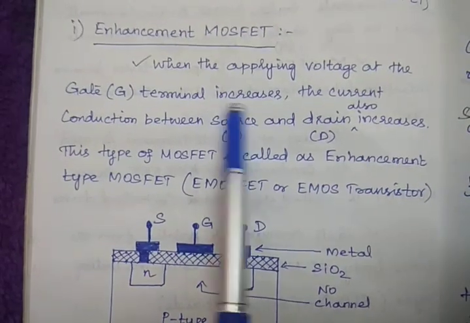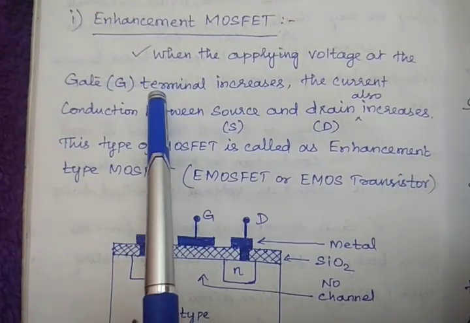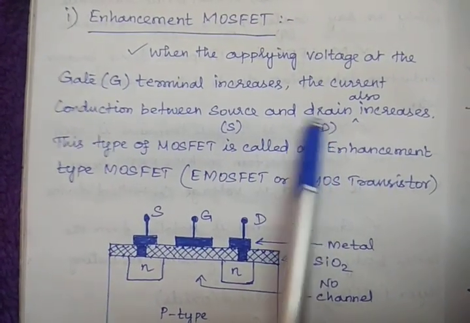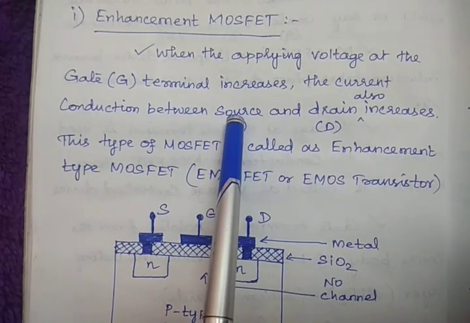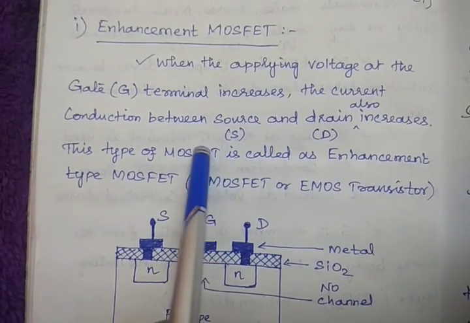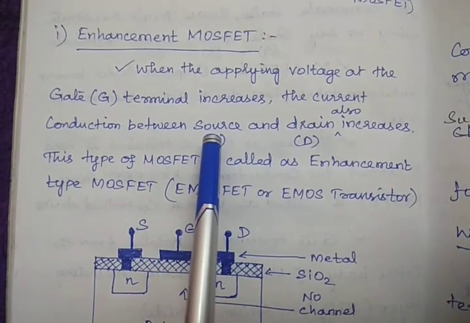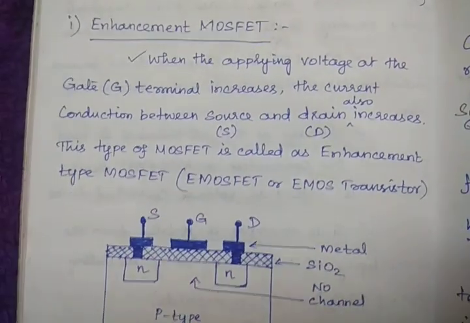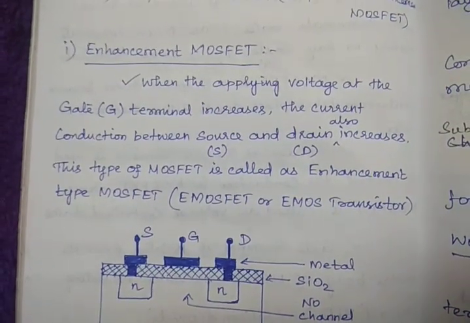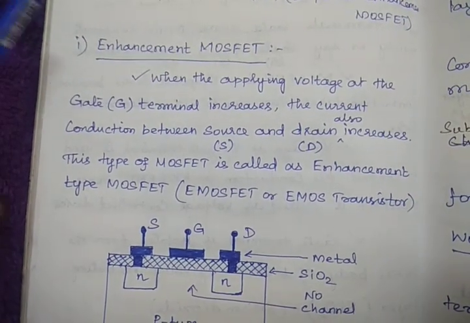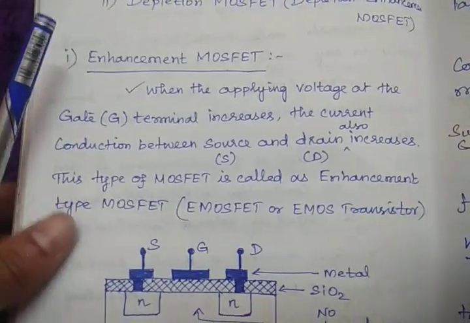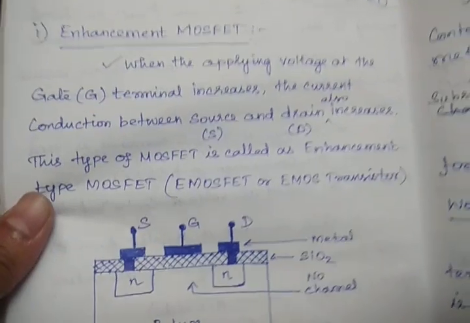Remember, source acts like a ground between the gate and drain. Like common emitter, common collector, common base that we discussed in BJT configurations, in that configuration one terminal is the ground and the common terminal between the input and output.